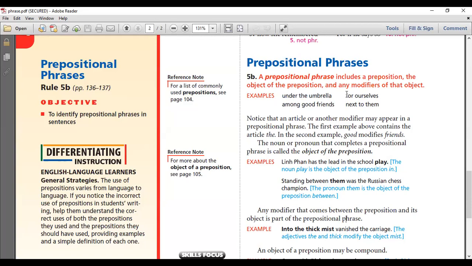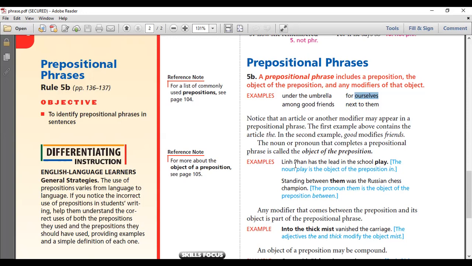No. Like for example, for ourselves. This is an example of a prepositional phrase with no modifier. For is my preposition and ourselves is my object of preposition. Be careful of the prepositional phrase that starts with to, because a prepositional phrase that starts with to has to be followed by a noun or a pronoun. If it's followed by a verb, it's an infinitive. To eat, to drink, to talk on the phone, to talk or to speak. These are all infinitives because it's to plus a verb. But if it's to plus a noun, then you have a preposition.